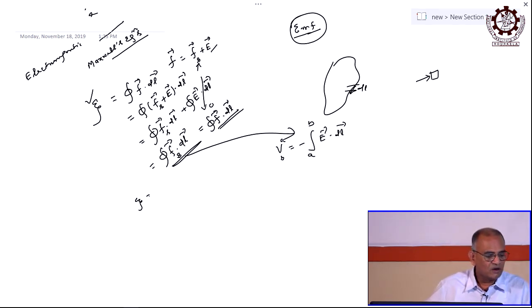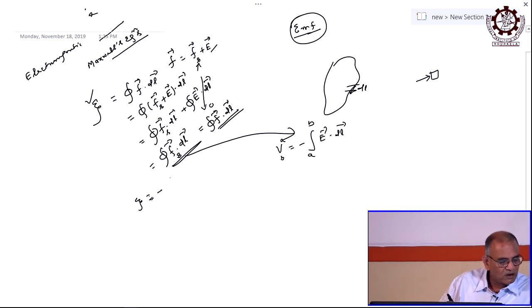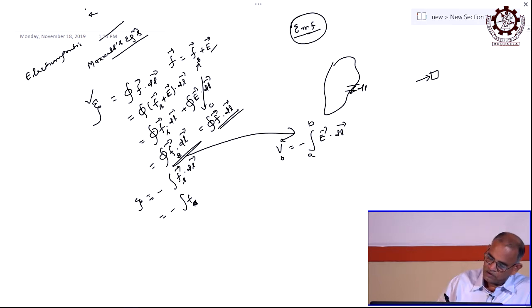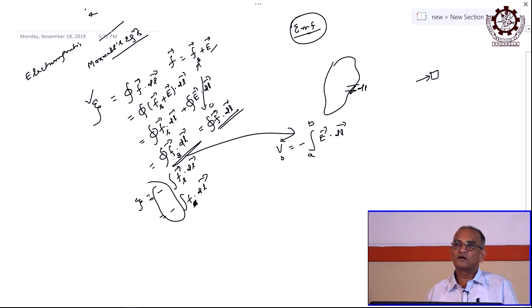Then you can write this thing as nothing but equal to minus of F dot dl. This negative sign is coming into the picture, right.